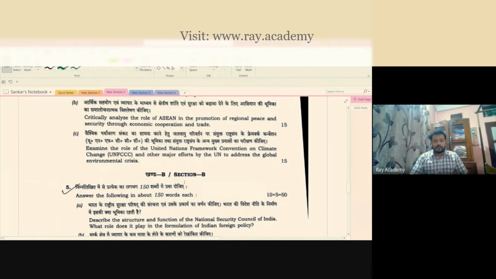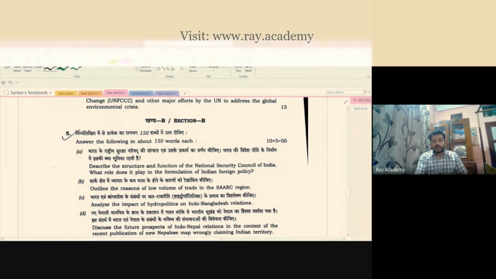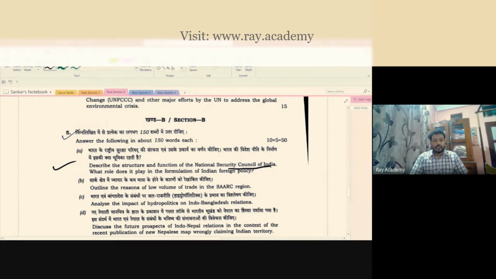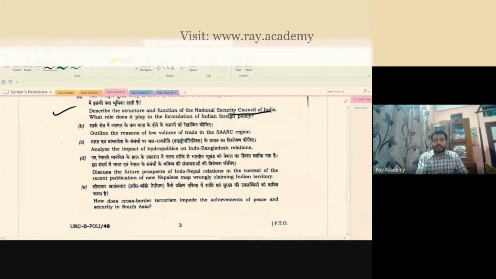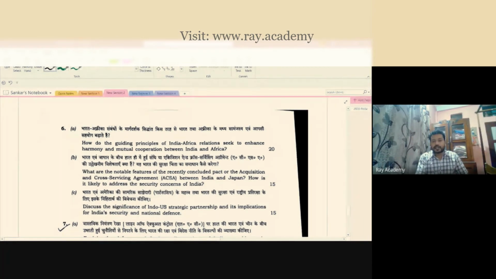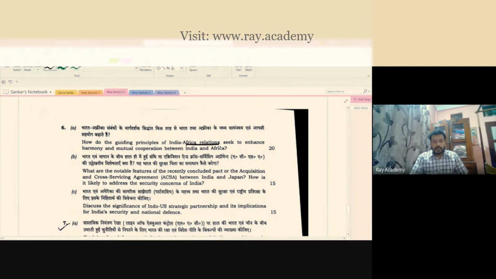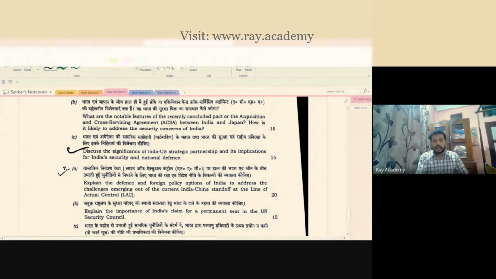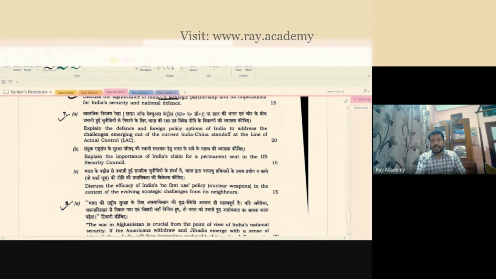Then, for example, describe the structure of the National Security Council of India. So you discuss these things, then outline the regions of SAARC. Discuss the future perspective of Indo-Nepal relations, isn't it? Direct question. This is bilateral relations, India and Nepal relations. Then you have certain questions like India and Africa relations. Discuss the significance of the Indo-US strategy. Again, bilateral relations.